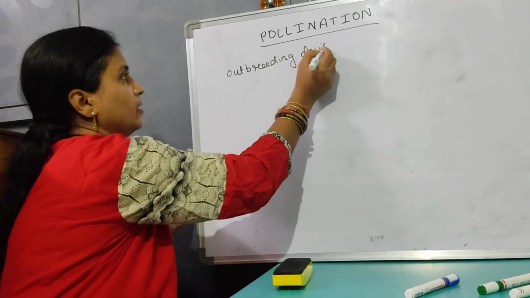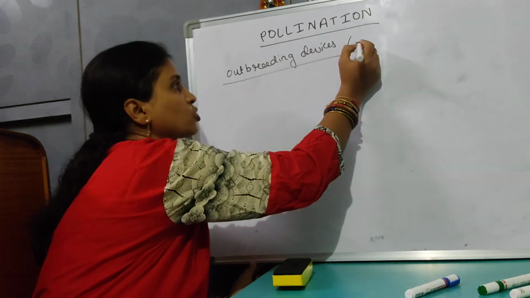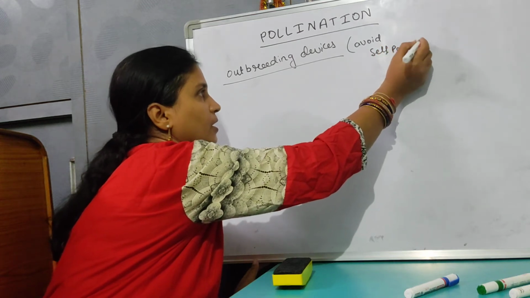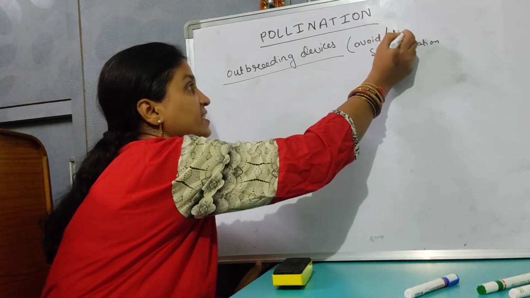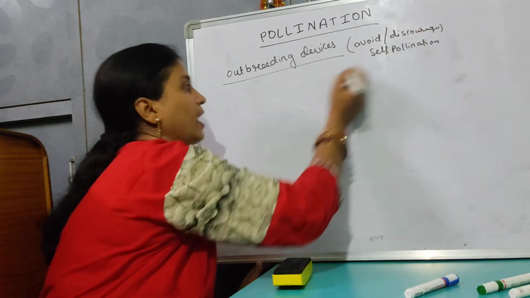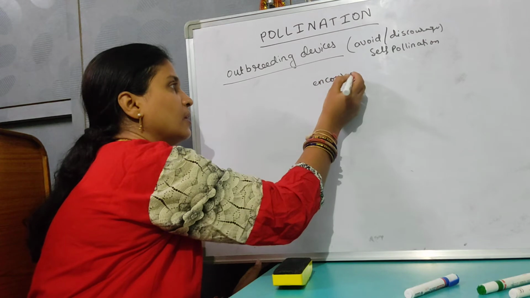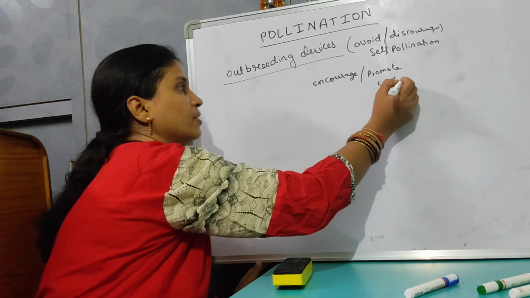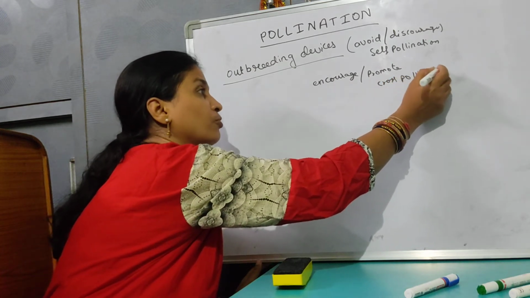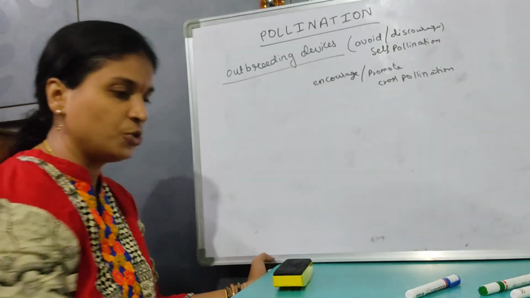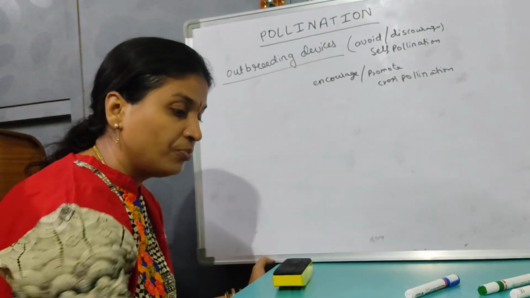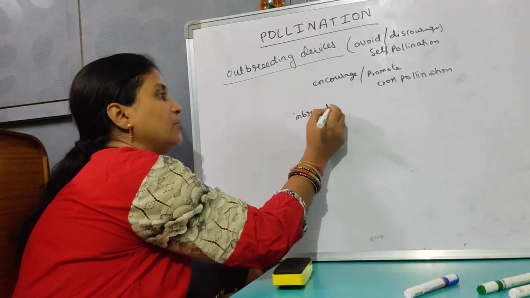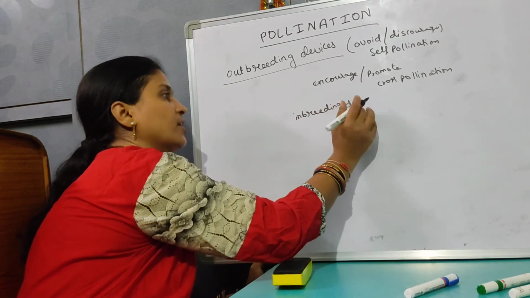Outbreeding devices. For what? To avoid or discourage self-pollination and encourage or promote cross-pollination. What for? For variations to occur, for evolution to occur, and to avoid or stop inbreeding depression. To stop the inbreeding depression, cross-pollination should occur.